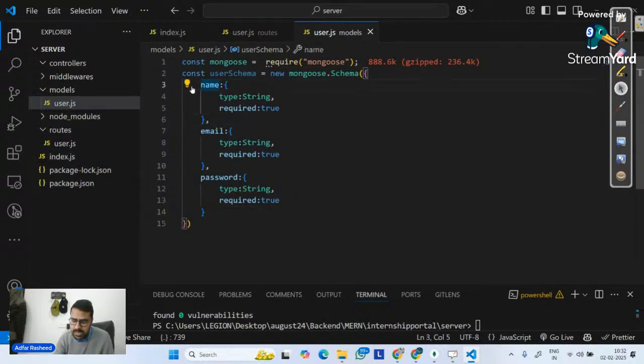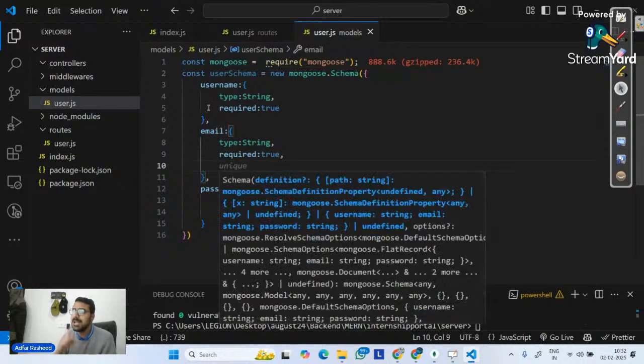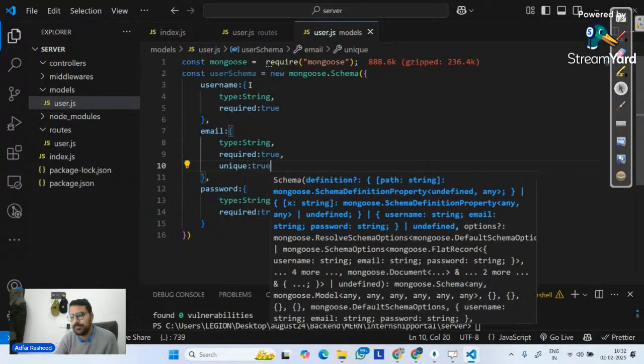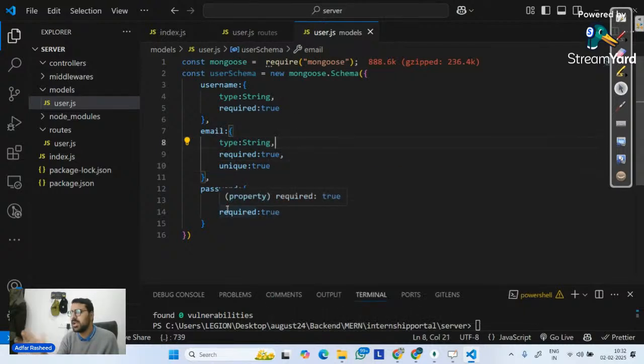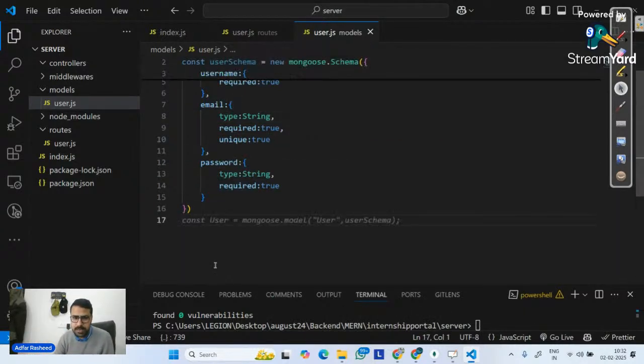So number one key that I will have is username. The type is string, required is true. Email type is string, required is true. And we also know one other very important parameter, that emails should be unique. So I will have unique equals true. Done. Password type string and required true. Password should not be unique. And then finally, I will tell it to create a new model, name it user model, a collection, and finally export that.